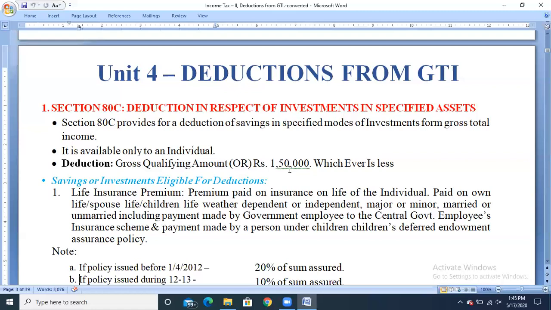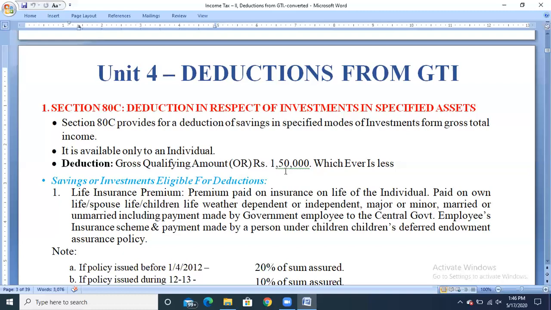Means the maximum amount we can claim as a deduction under section 80C is rupees 1,50,000. So after comparing that, we need to take the deduction amount, that is whichever is less. So the gross qualifying amount, that is the total of all the list of assets, or a maximum of rupees 1,50,000, whichever is less, will be claimed as deduction under section 80C.